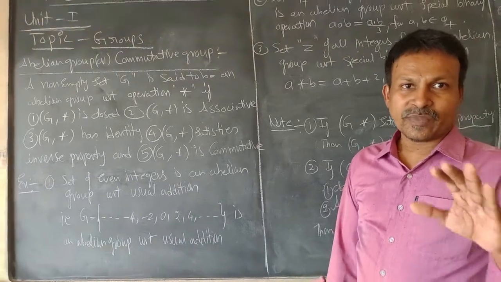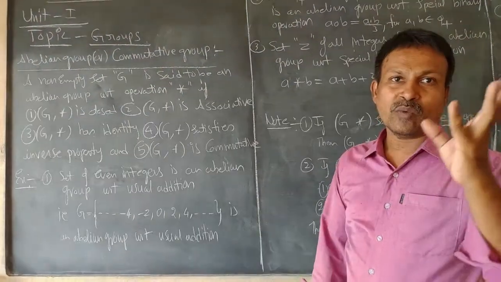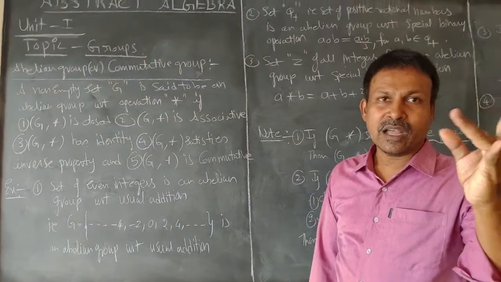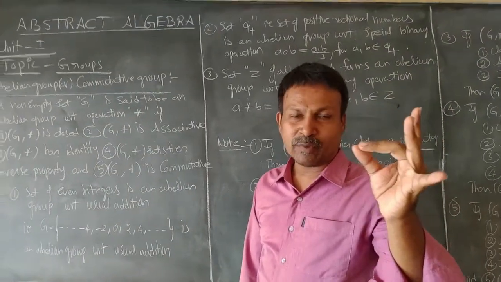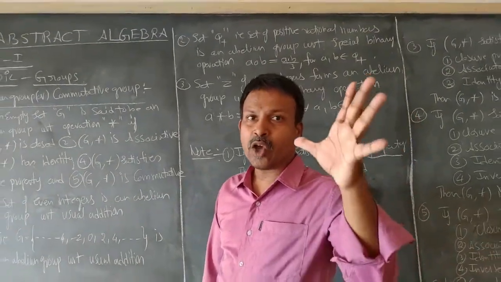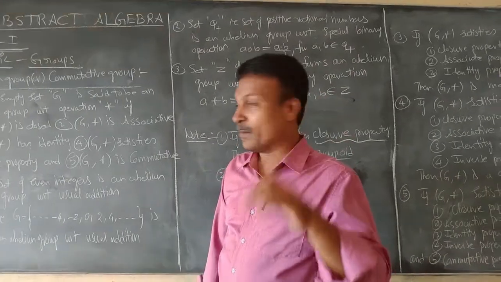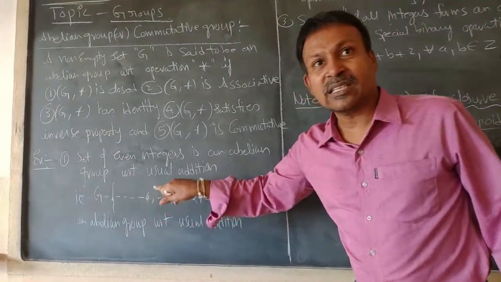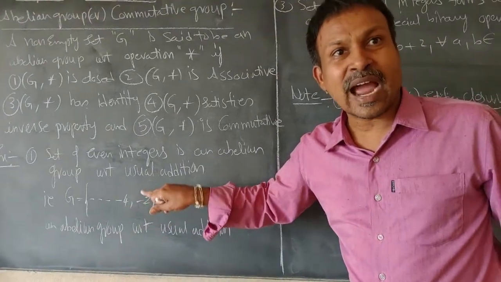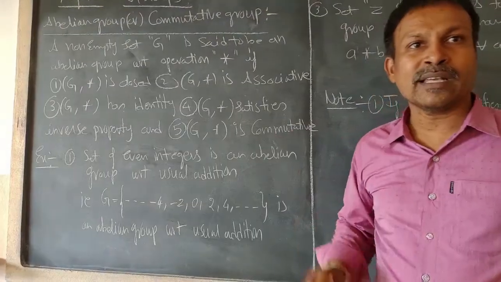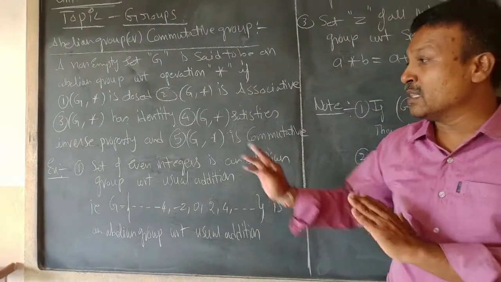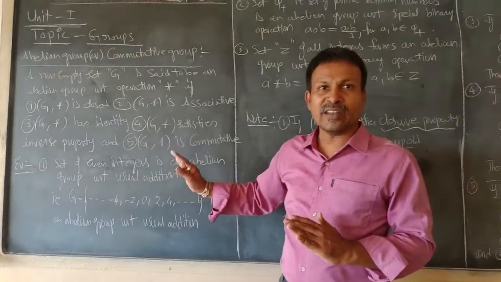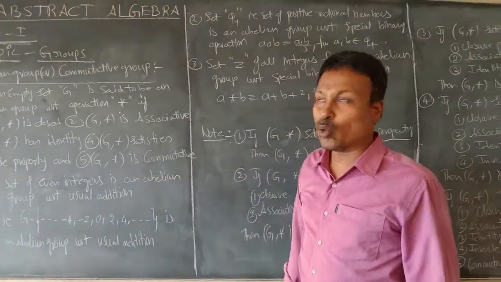If we test these 5 properties, closure property with respect to addition, associative property, identity property, inverse property and commutative property with respect to addition, all the elements of this set G, that is the set of even integers, satisfy these 5 properties. That is why I have directly concluded in this example that the set of even integers is an abelian group. Right.